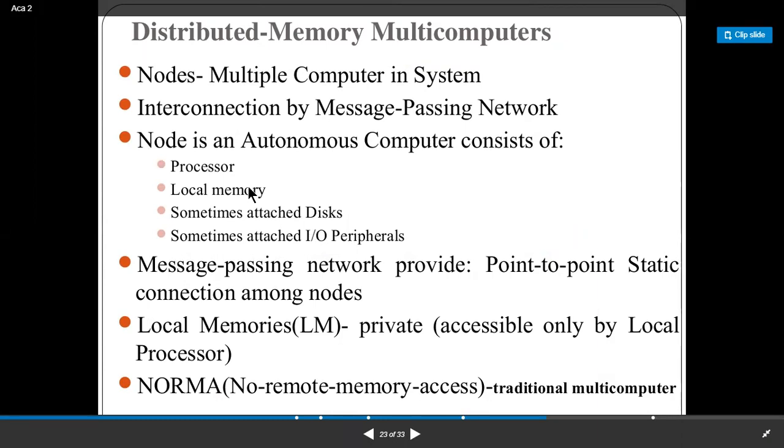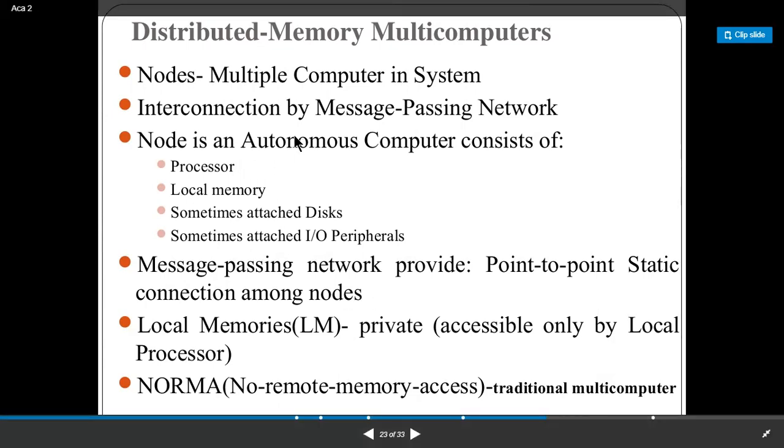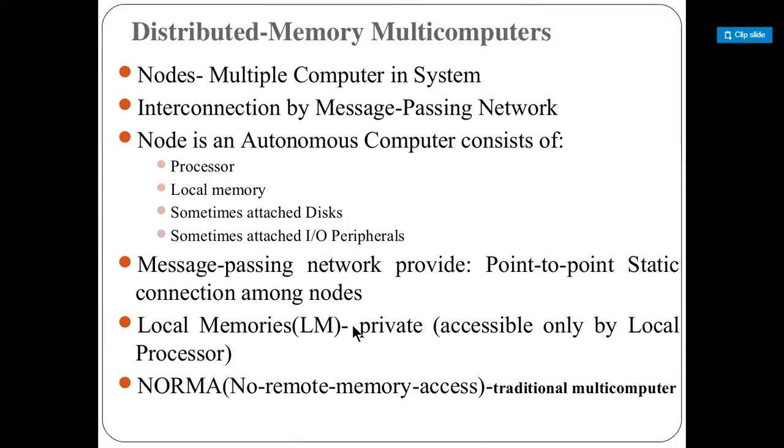After the local memory, you can again have a hierarchical structure of disk and peripherals within the autonomous node. The message passing network provides point-to-point static connection among the different nodes. Local memories are private to the processor. So basically what it means is other processors, if they want to access, should take permission from the processor so that they can access its private local memory.